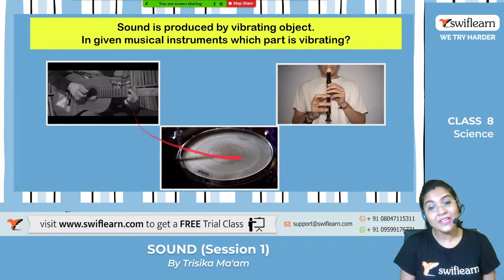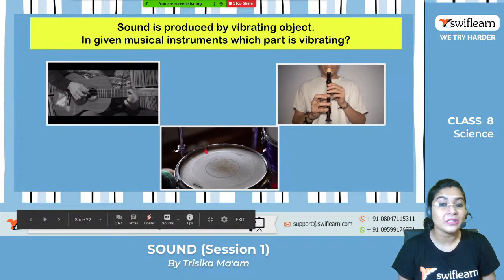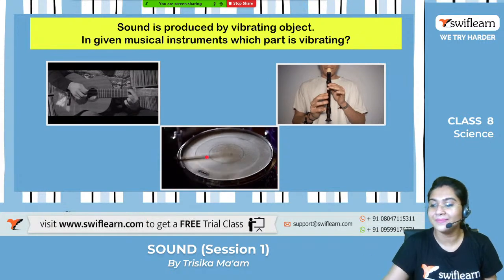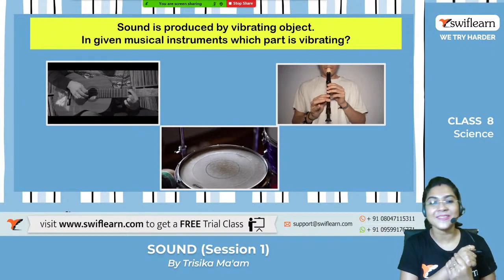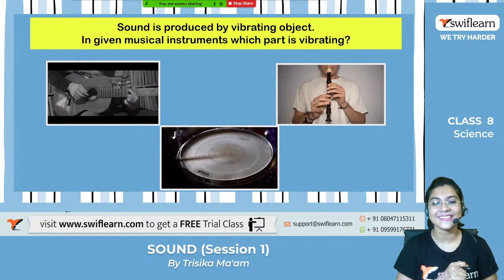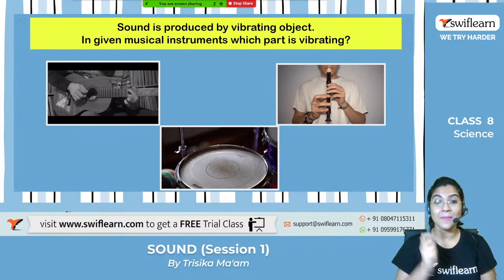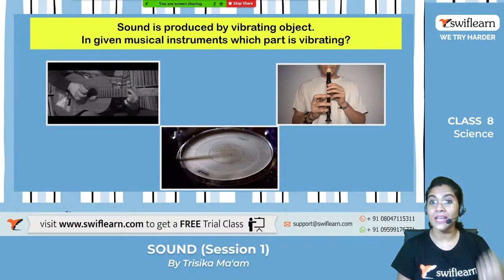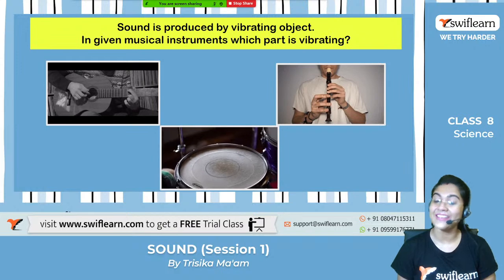Very good. Now let us move on to the drum. Which part is vibrating over here to produce the sound? Let us see who can give me the answer first. Yes, exactly. It is the membrane. So we strike the membrane with the help of the stick, and with that, vibration on the membrane helps to produce the sound, right? Okay.